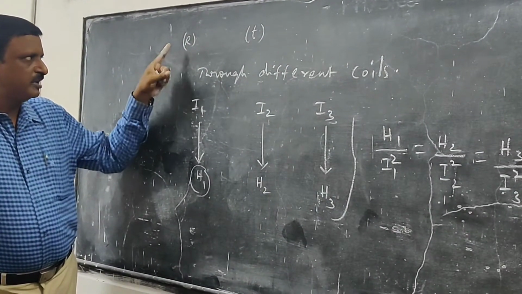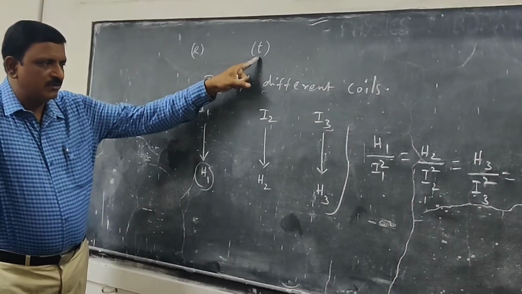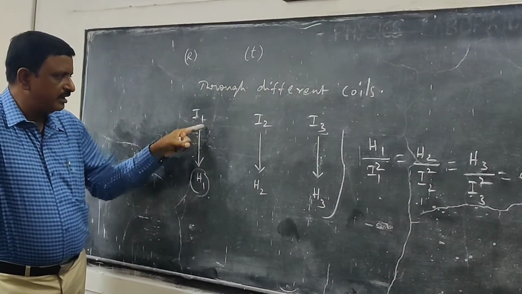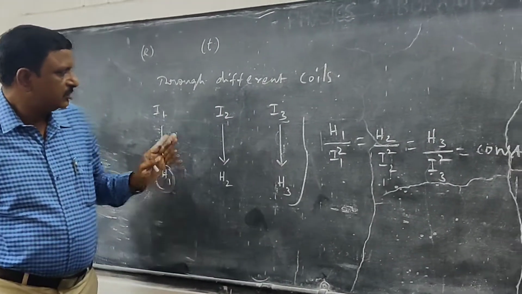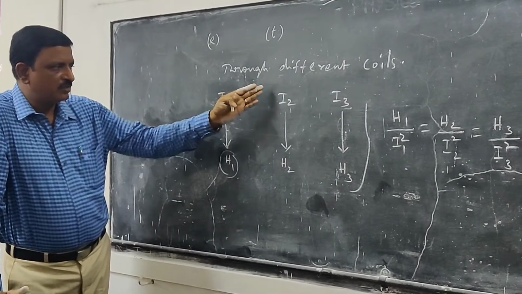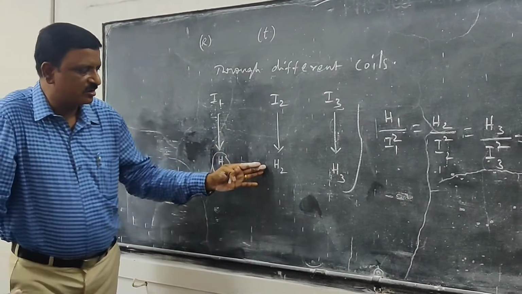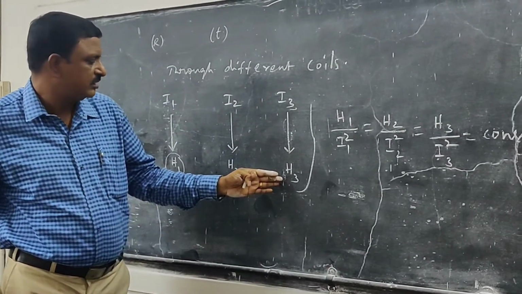In the second one, what did we do? We are not going to change the resistance of the coil and the time of flow of current. We are going to vary the amount of current which is going to pass through the coils. So for I1 amperes the heat generated is calculated as H1, for I2 amperes the heat generated is calculated as H2, and for I3 the heat generated is calculated as H3.